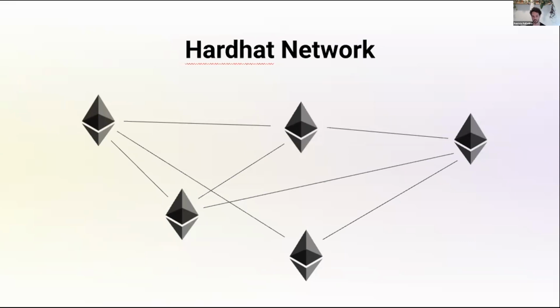When you run Hardhat Runner, just like running your tests, a new instance of Hardhat Network gets initialized. Your smart contracts are run within Hardhat Network, and then after your tests passed or failed, this instance of Hardhat Network gets destroyed. And in this presentation, we are going to focus on how Hardhat Network works, the challenges of building and maintaining it, and how it's going to evolve in the future.